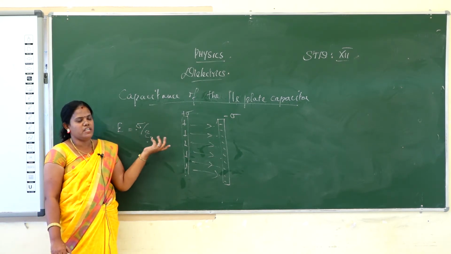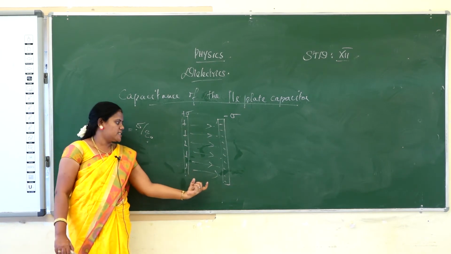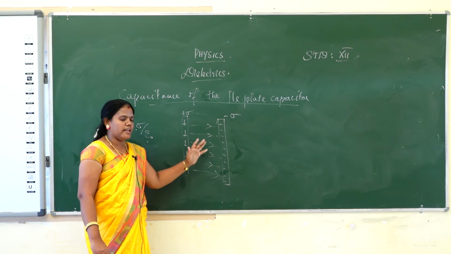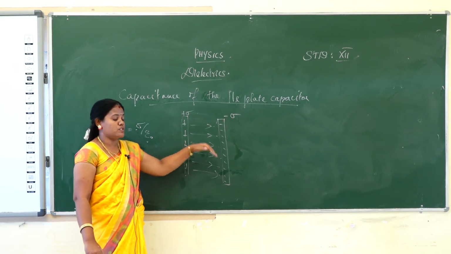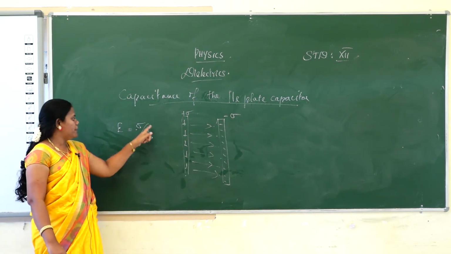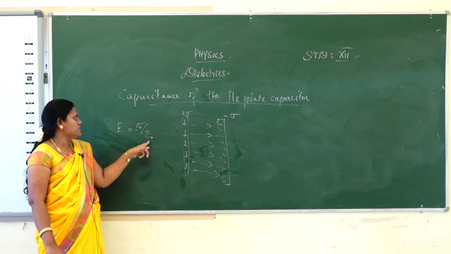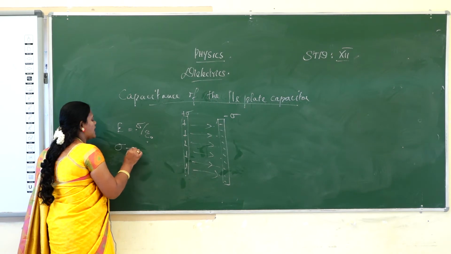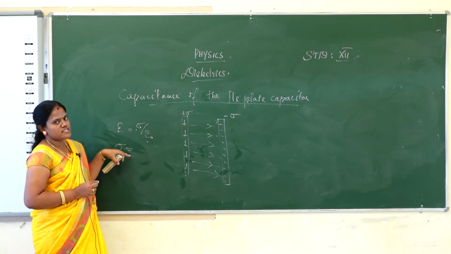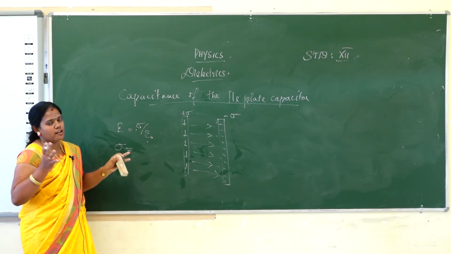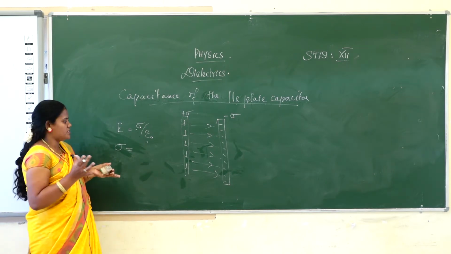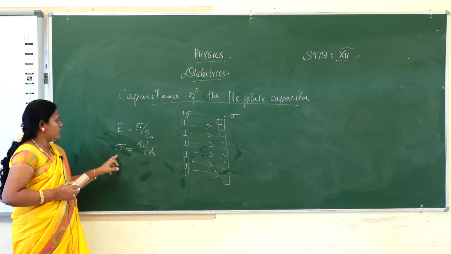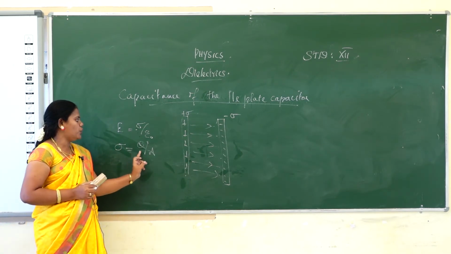What is the meaning of permittivity in free space? Two plates are there, and in the gap between them there is some air. The electric field travels through the air medium from one plate to the other plate, so the permittivity is there. And sigma is the surface charge density. What is the meaning of surface charge density? Surface charge density is how much charge is in a particular area, so it is charge per unit area. Surface charge density sigma is equal to Q by A.